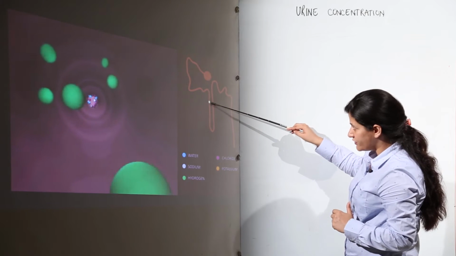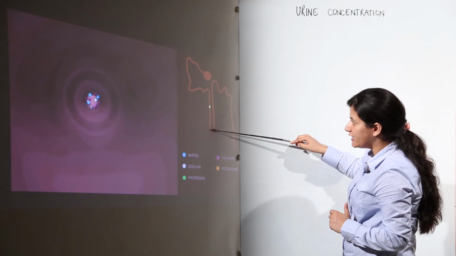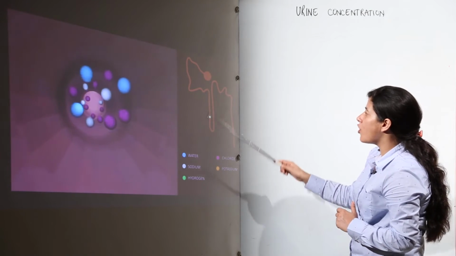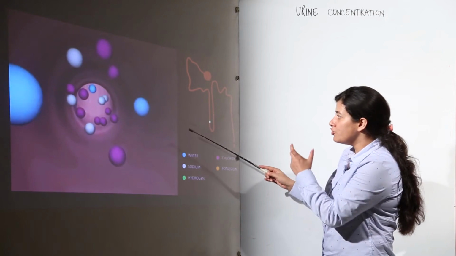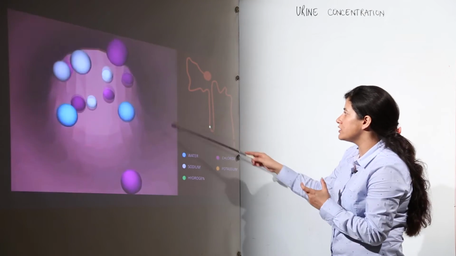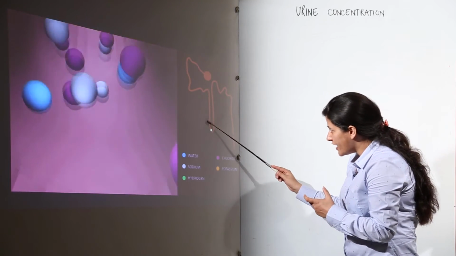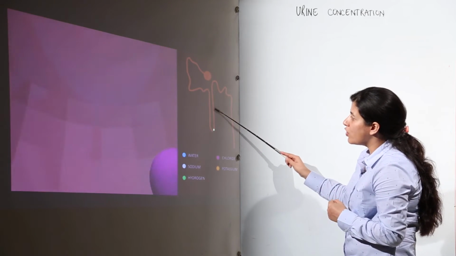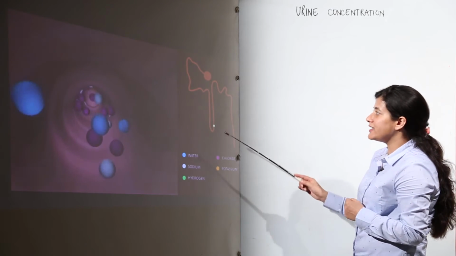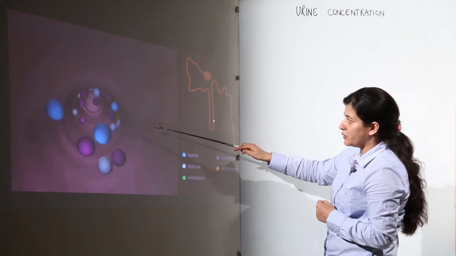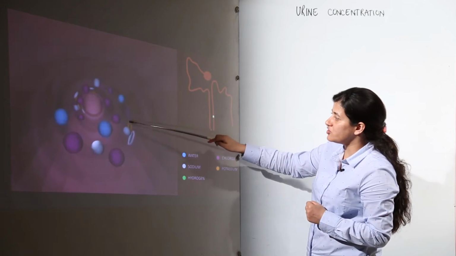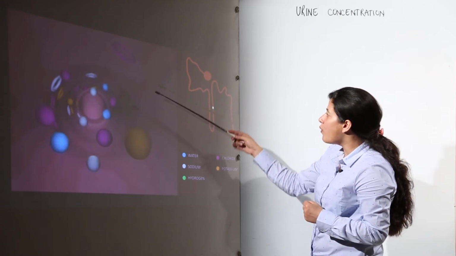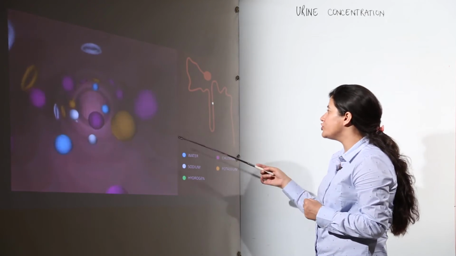Then the filtrate enters the descending limb of the loop of Henle, where water is reabsorbed through aquaporins, taking lots of water outside. Then comes the hairpin loop and we enter the ascending limb, where sodium channels reabsorb sodium and potassium, maintaining the gradient.